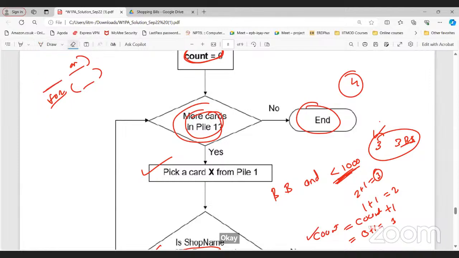Sir, how complex can these questions be? I have not read the loops, sir. Don't worry, it is in week 2, week 3 onwards, so don't worry about it.